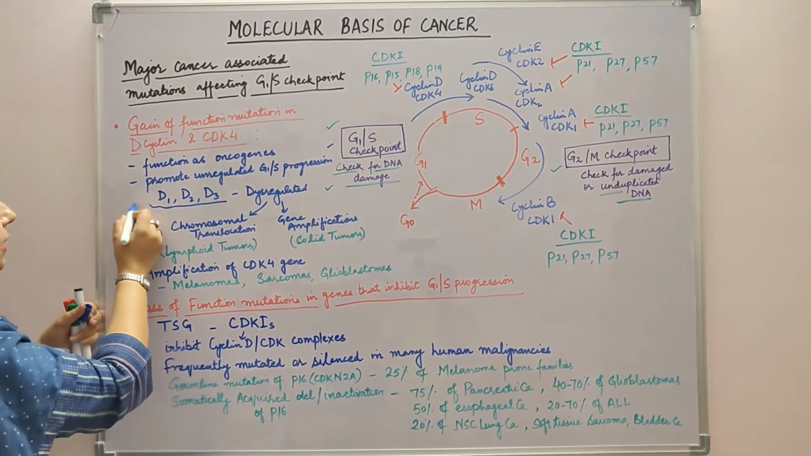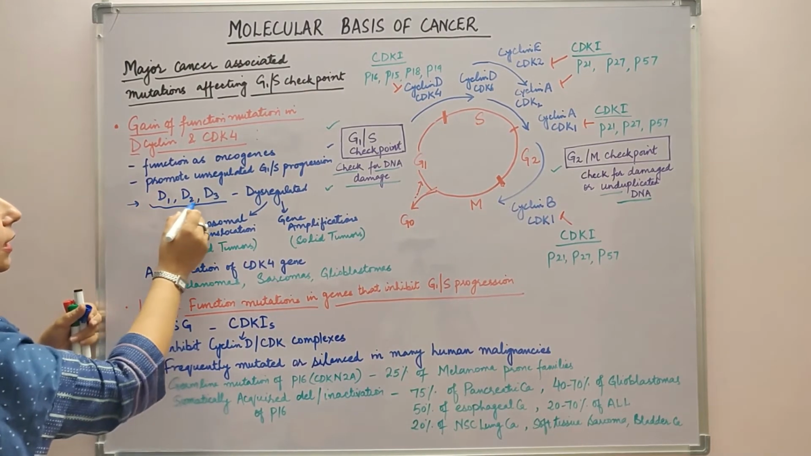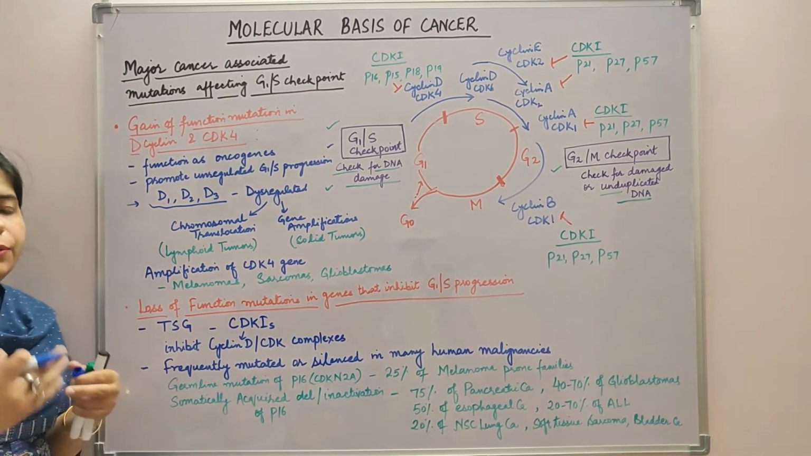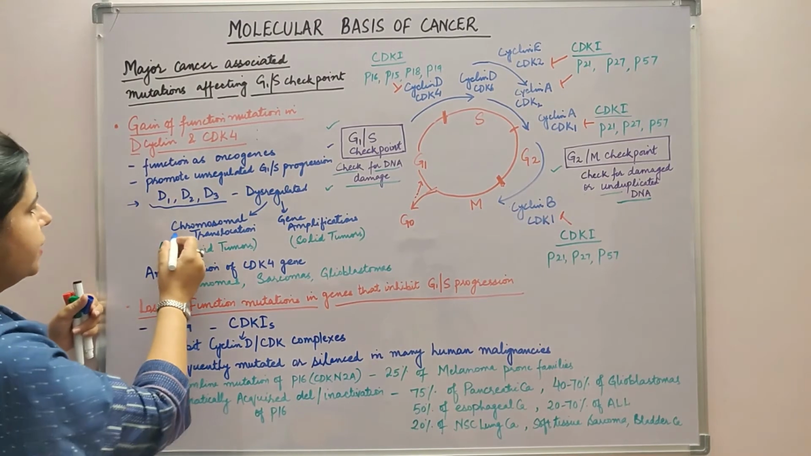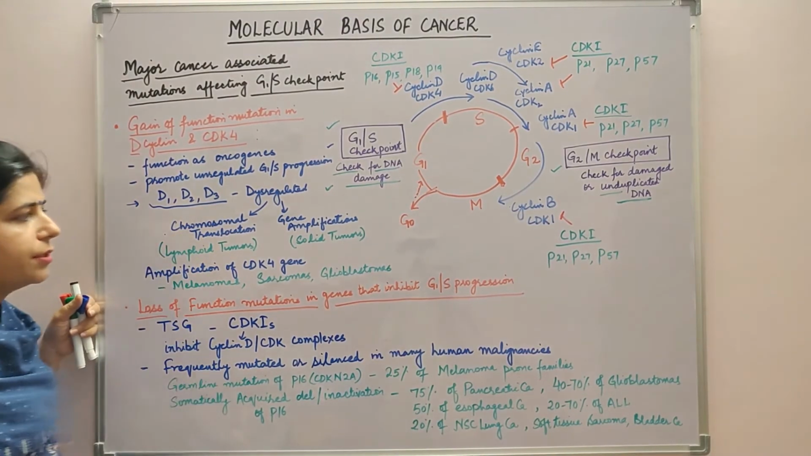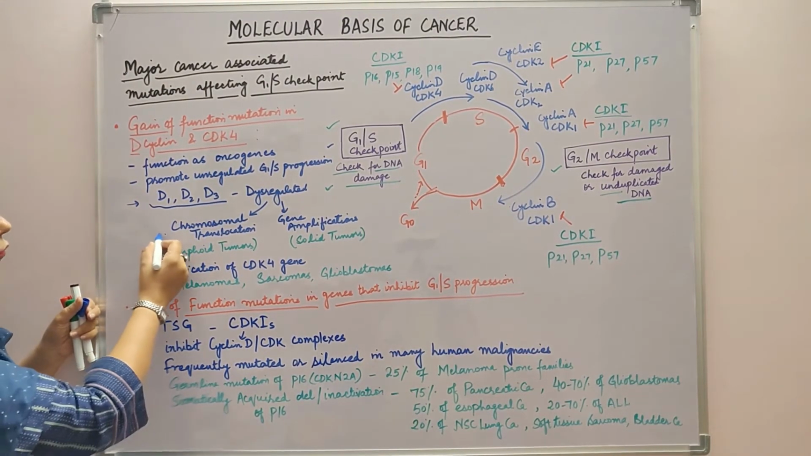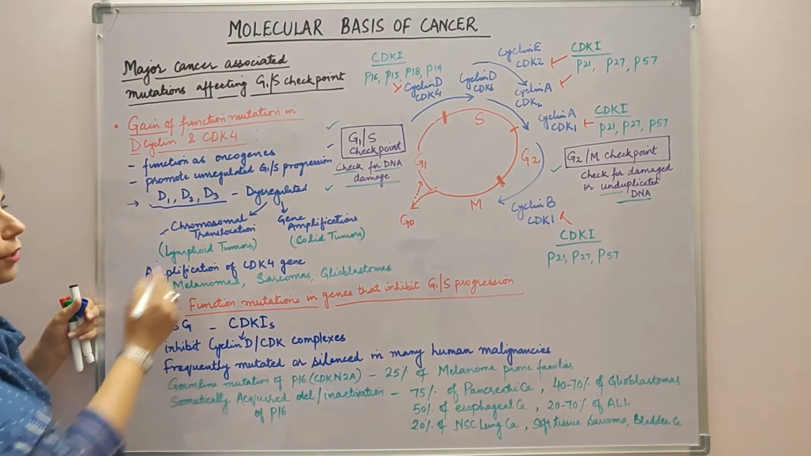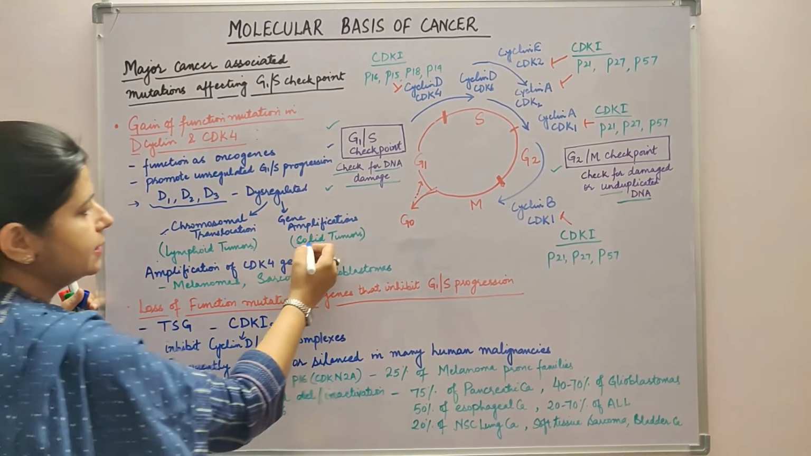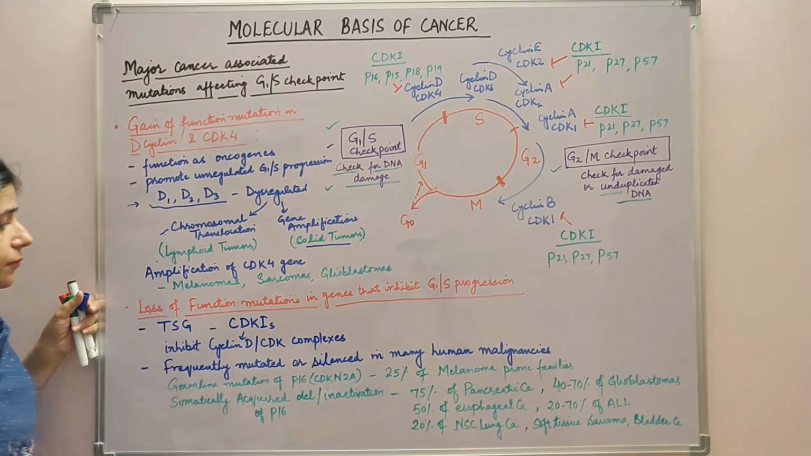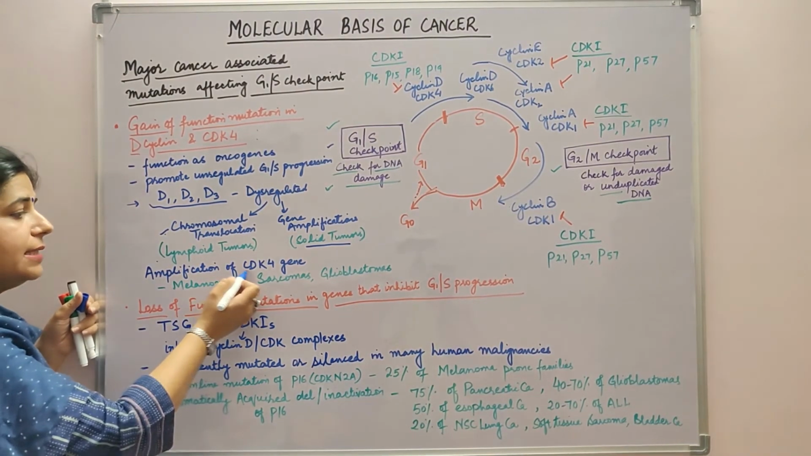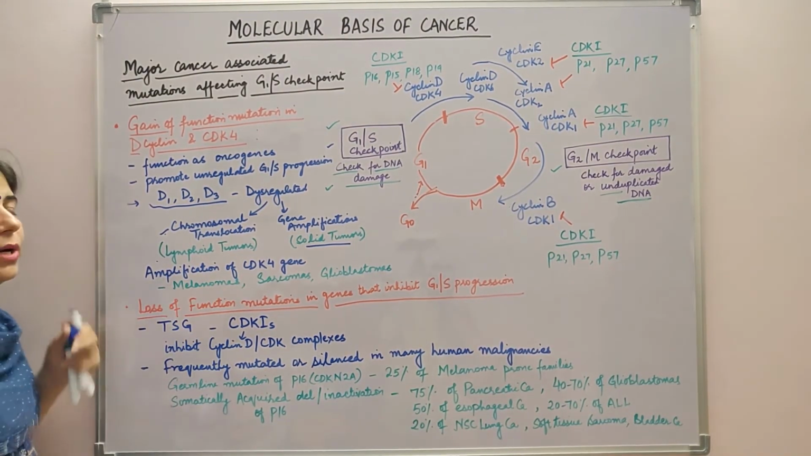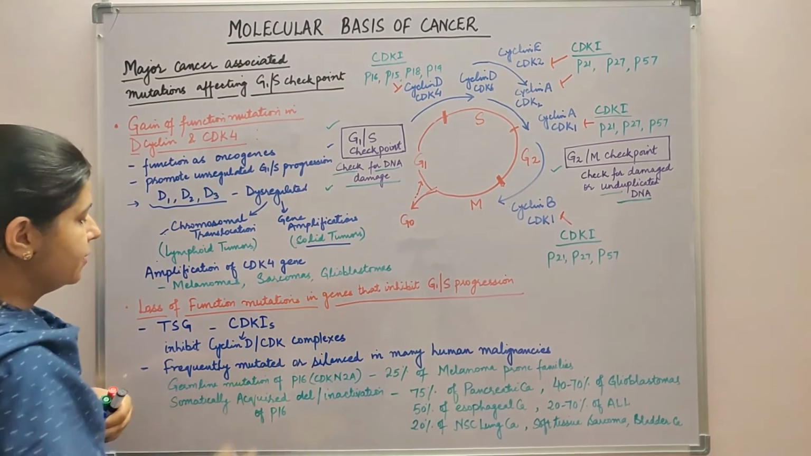So there are three D cyclin genes, D1, D2, D3, and they are dysregulated by acquired mutations including the chromosomal translocation and gene amplification. Chromosomal translocation is seen in lymphoid tumors and gene amplification is seen in solid tumors. And amplification of CDK4 gene is seen in melanomas, sarcomas, glioblastomas.